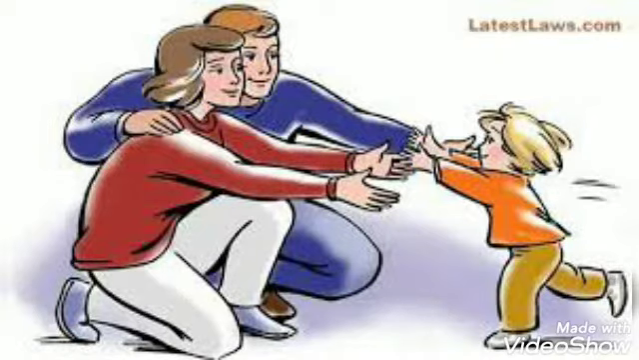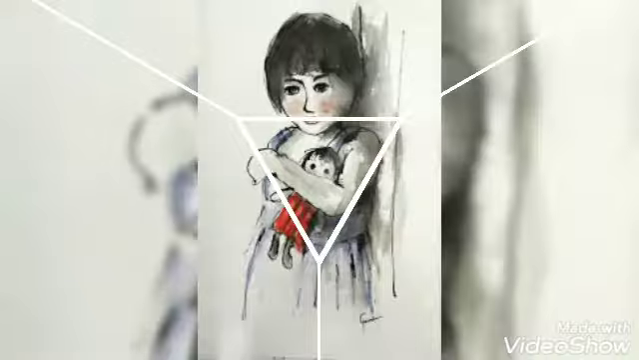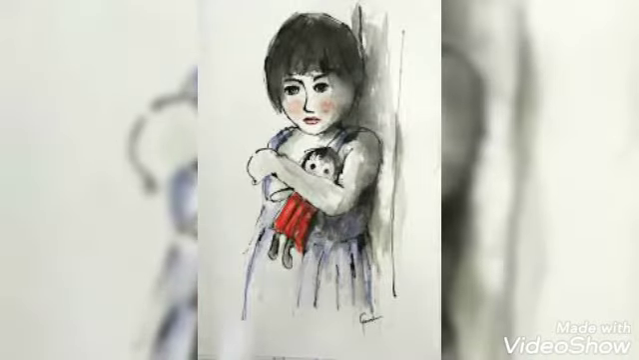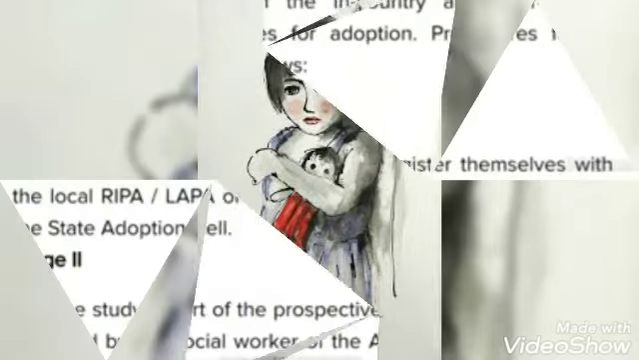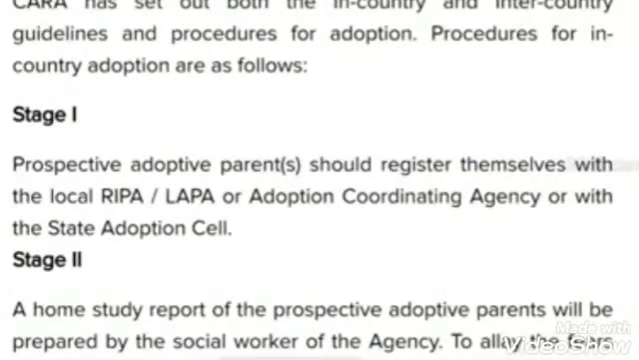Let us look at stage 1. You will have to register with the local RIPA, LAPA or adoption coordinating agency, or with the state adoption cell. Stage 2 is that a home study will be conducted and counseling will be given to the couples.